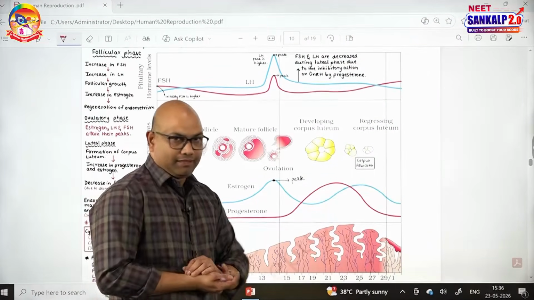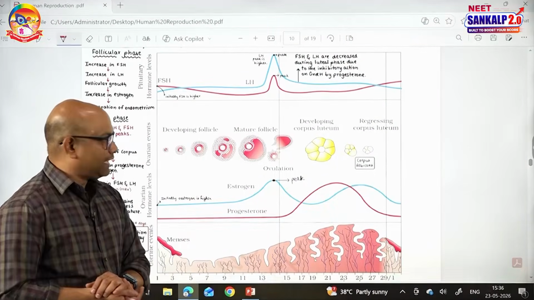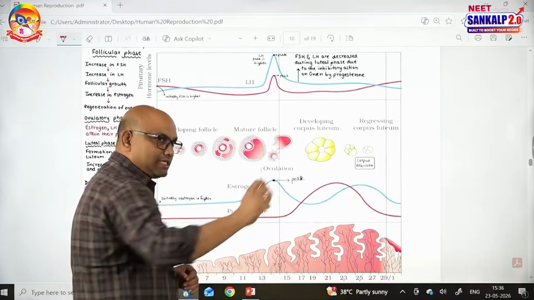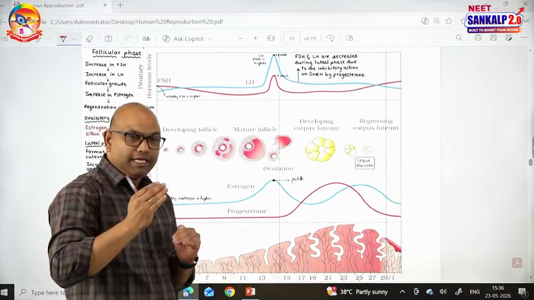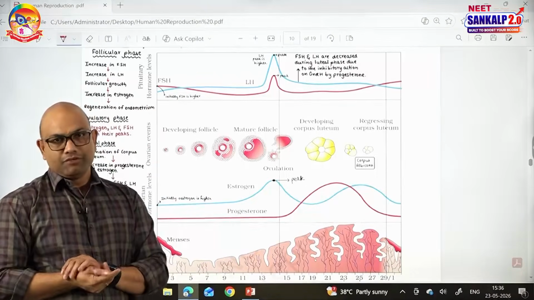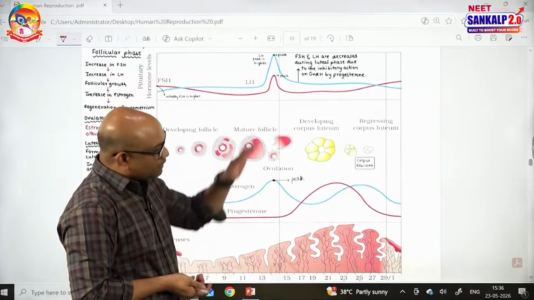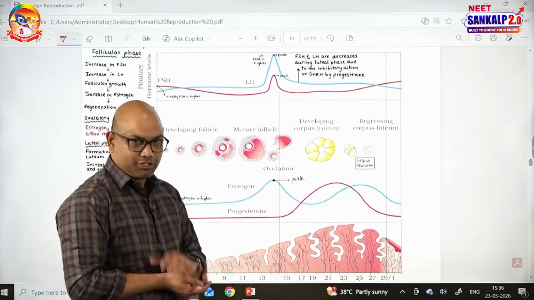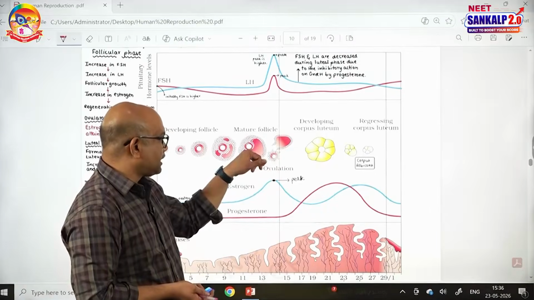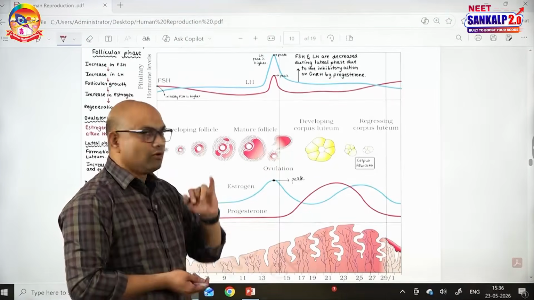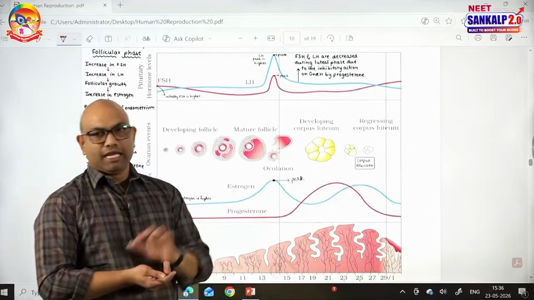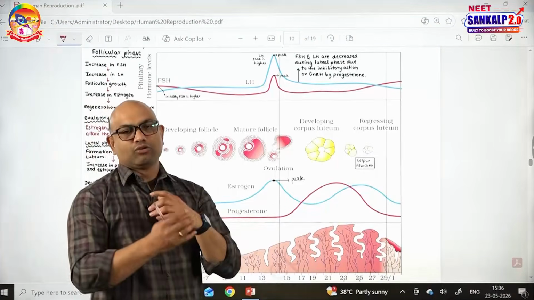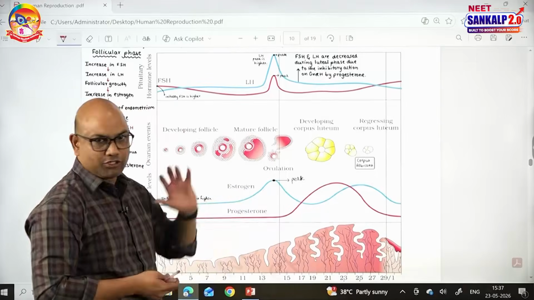On the 14th day, in a typical menstrual cycle, FSH, LH and estrogen are at peak. Because of these three peaks on the 14th day, which is called the ovulation day, all three hormones are required for ovulation, but the main role is played by the LH. The LH surge causes the rupturing of the Graafian follicle, releasing the ovum in the form of a secondary oocyte, along with other contents like the first polar body, zona, corona and some granulosa cells. This event is called ovulation.